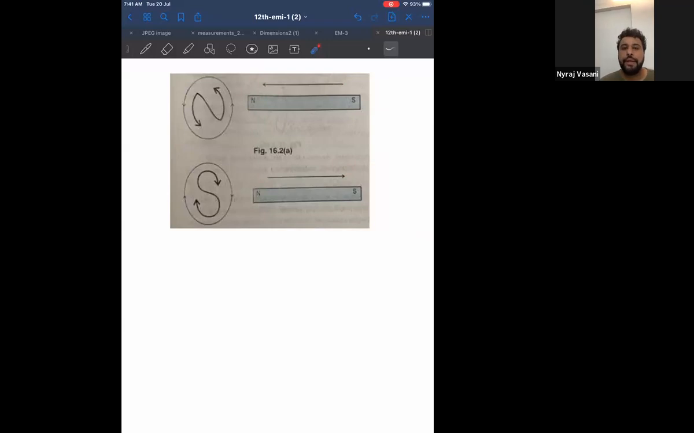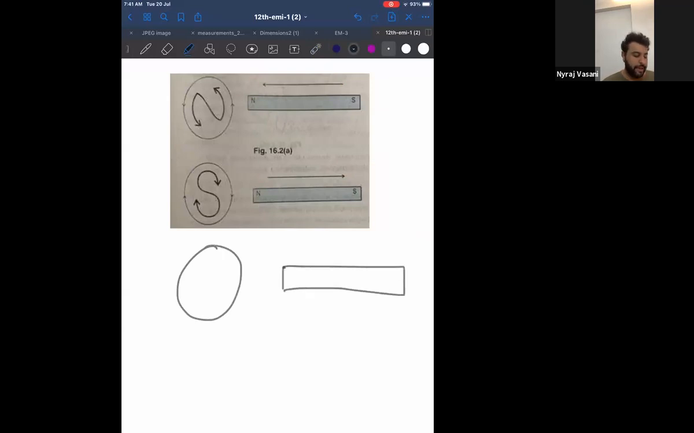Okay. Now I'll give you one more demonstration. Let this be a coil. Now tell me what will happen if I bring the south pole towards the coil. Tell me how will the coil act. Put your answer in the message box. If I bring south pole towards the coil, how will the coil act? Use the same logic and tell me what will happen.